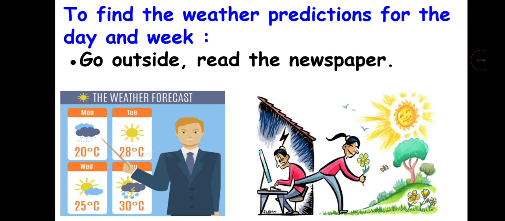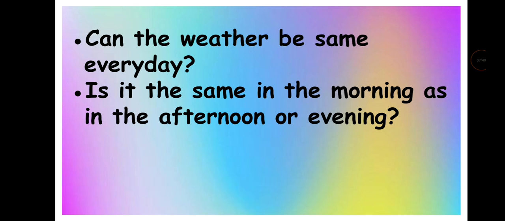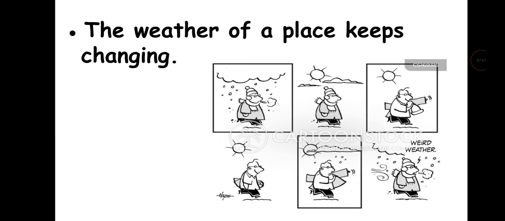Now, next question is, can the weather be the same every day? Is it the same in the morning as in the afternoon or evening? What do you think? No, weather can't be the same every day. The weather of a place keeps changing. Sometimes it changes very quickly. Weather can be different at different times of the day, as I have shown you in the weather report. In the morning it is hot, and in the evening it is pleasant, and at night it is cold. So weather can be different at different times of the day.